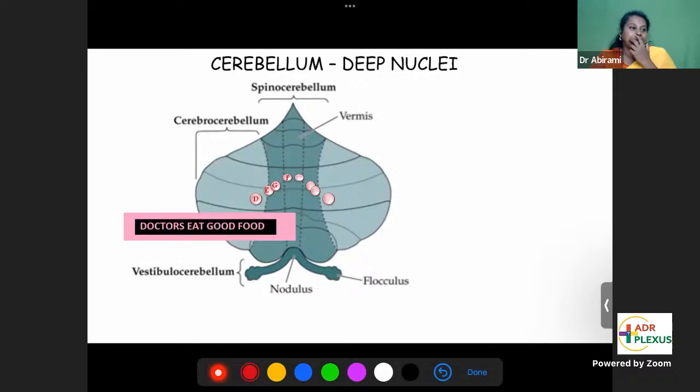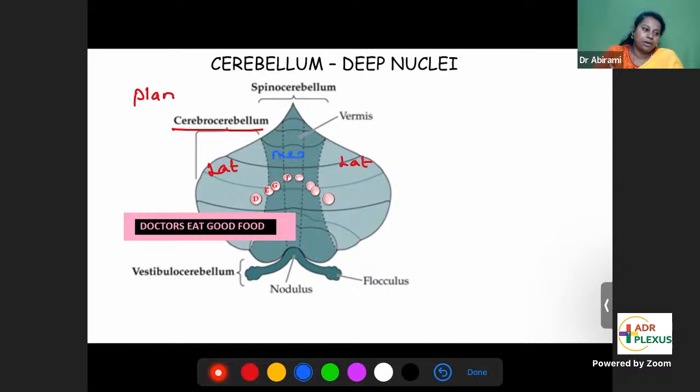As we learn about cerebellum, we'll come to this. So cerebellum has lateral hemispheres. Lateral hemispheres are called cerebrocerebellum. The role of cerebrocerebellum is that they help in planning.